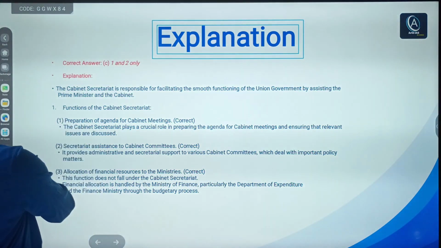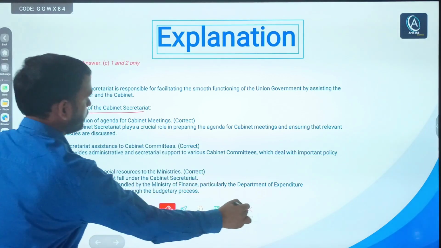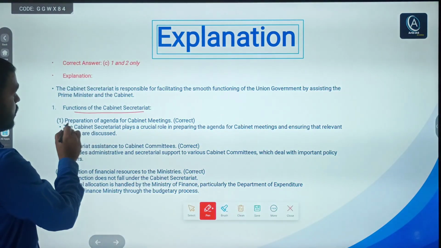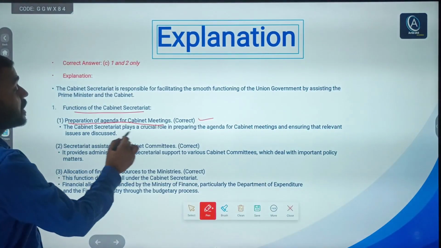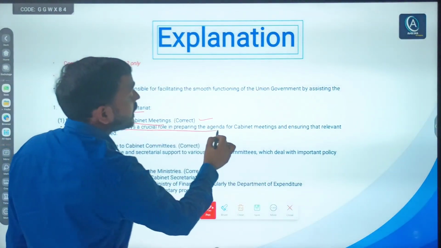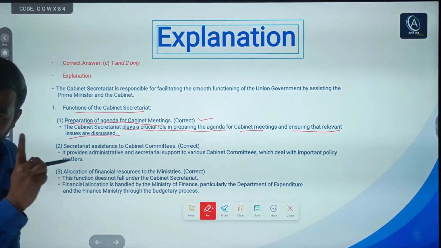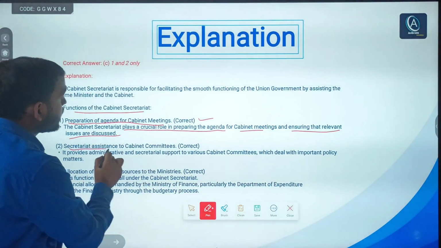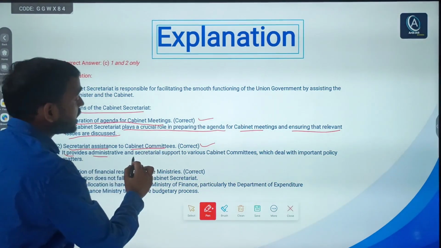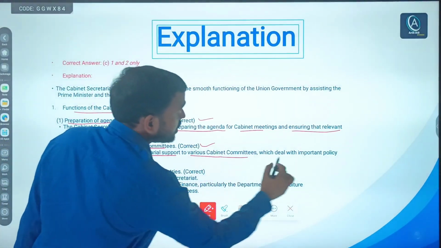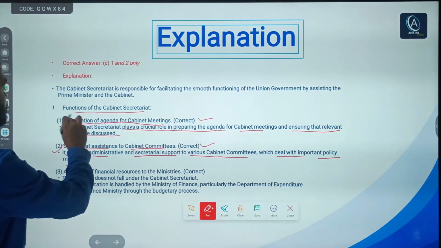Simple here. These are the functions of cabinet secretariat, right? First, I told you, first statement, preparation of agenda for cabinet meeting. It is correct. Why? Because it plays a crucial role in preparing agenda for the cabinet meeting and ensuring that relevant issues are discussed, right? Second, secretariat assistance to cabinet committees. This is also correct. It provides administrative and secretarial support to various cabinet committees which deal with important policy matters. These two are correct.